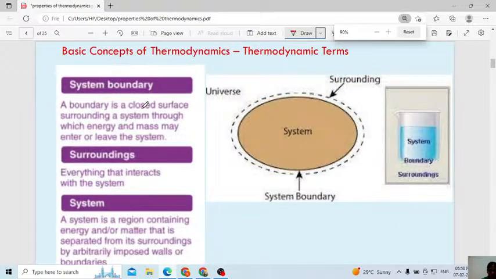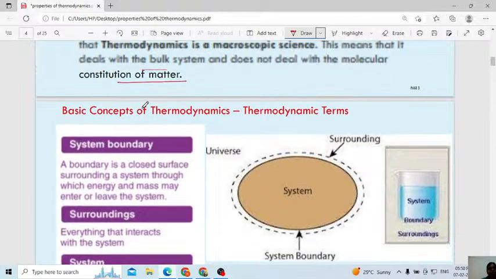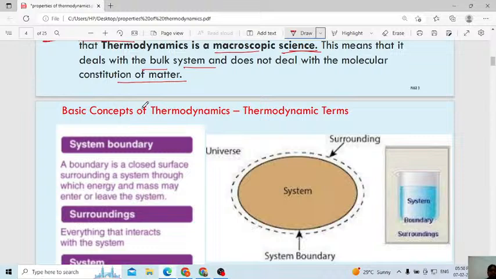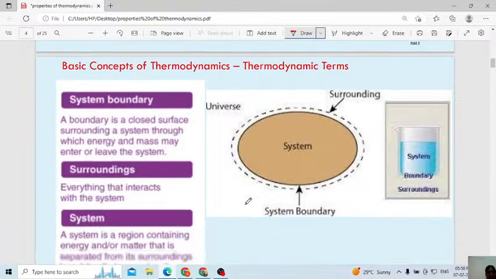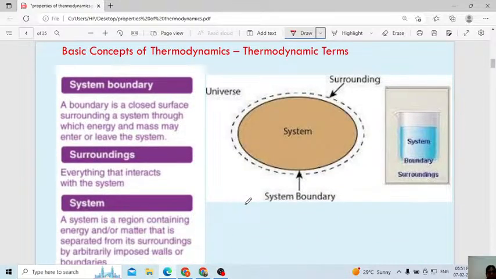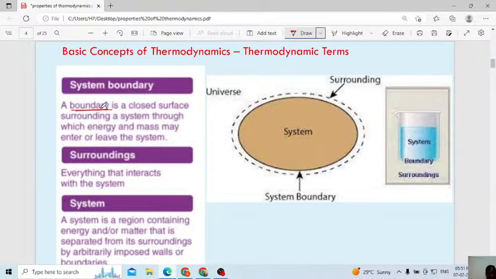Next one, very important one. In thermodynamics you have to remember what is meant by system, surrounding and also system boundary. These three things are very important. Then let us study in detail what is meant by a system, surrounding and also system boundary. System boundary, the name itself is indicating that it is a boundary. Okay, it is a closed surface. This is the system boundary. This arrow mark indicates this boundary, we will call it a system boundary.